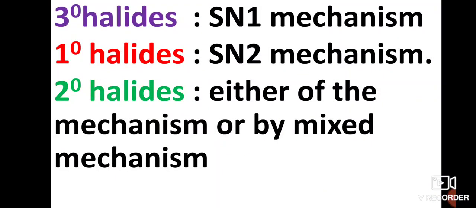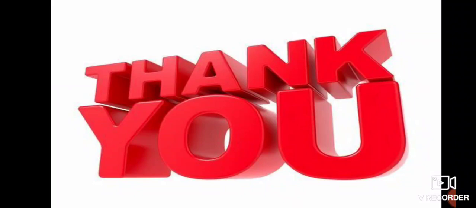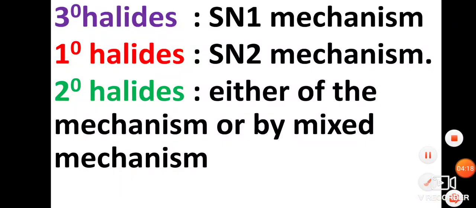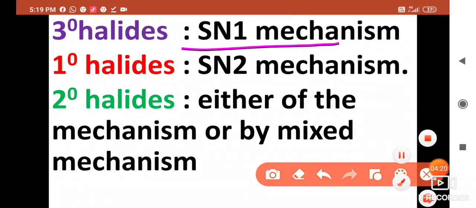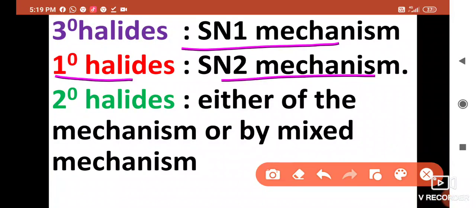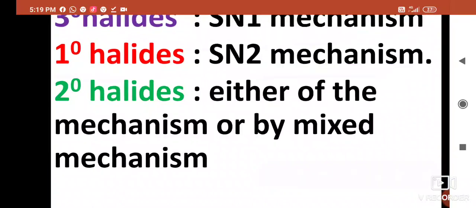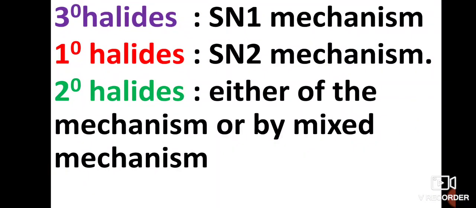Tertiary halides mostly follow SN1 mechanism. Primary halides follow SN2 mechanism and secondary halides follow either of the mechanisms or a mixed mechanism depending on the situation of reaction. So this is all about SN1 and SN2 reactions, their reactivity order for the nature of substrate.